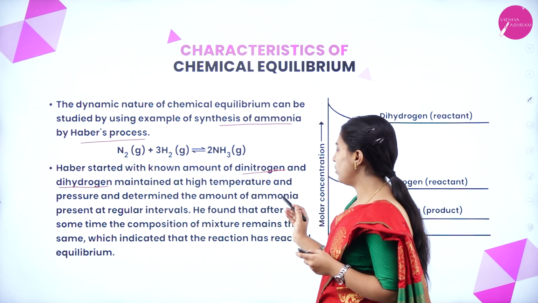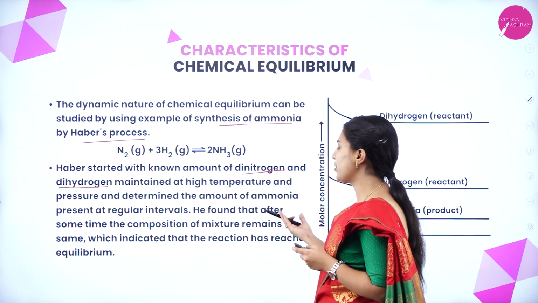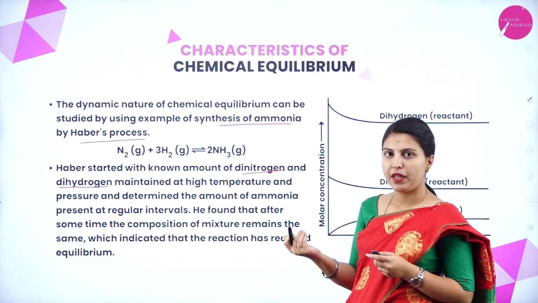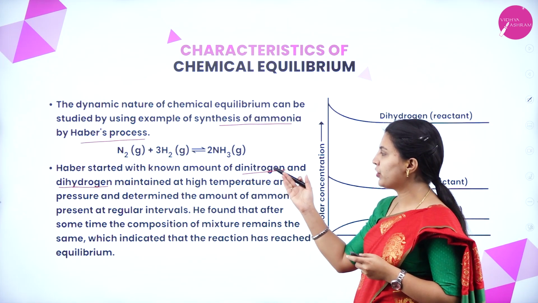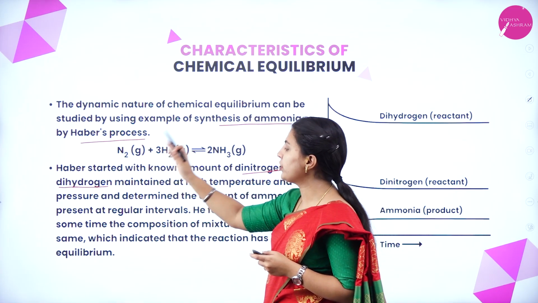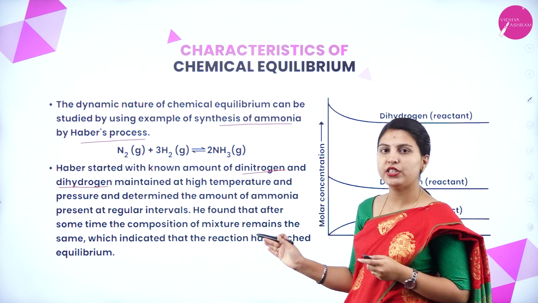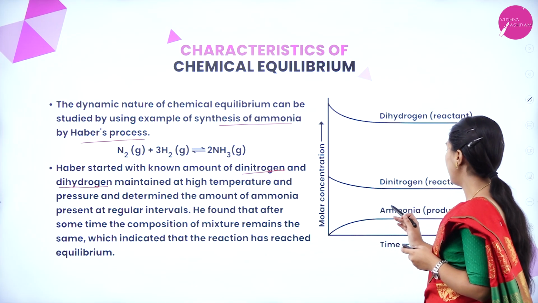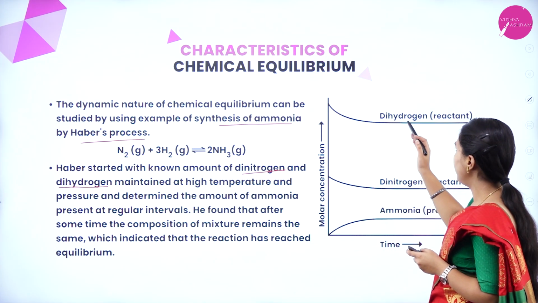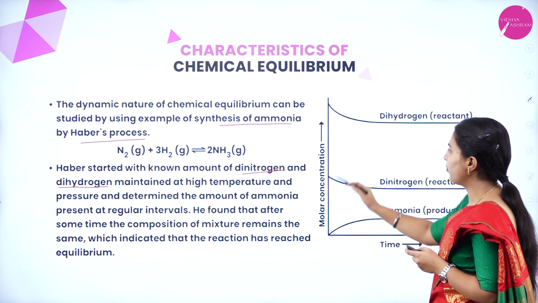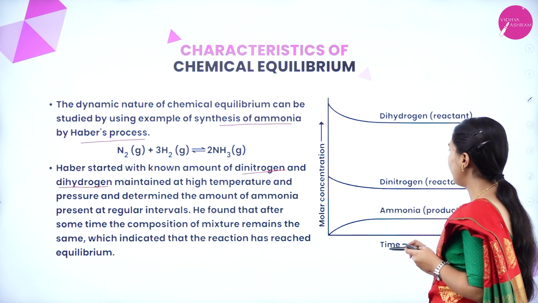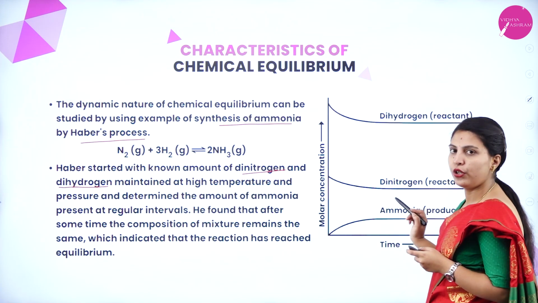He found that after some time the composition of the mixture remains the same, meaning it has reached equilibrium. See here, dinitrogen and dihydrogen have been used. This is molar concentration, this is time. After some time ammonia has been formed.